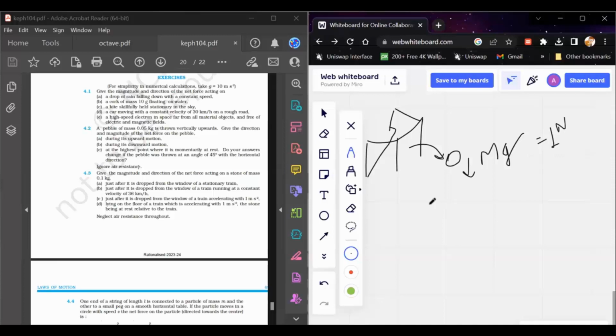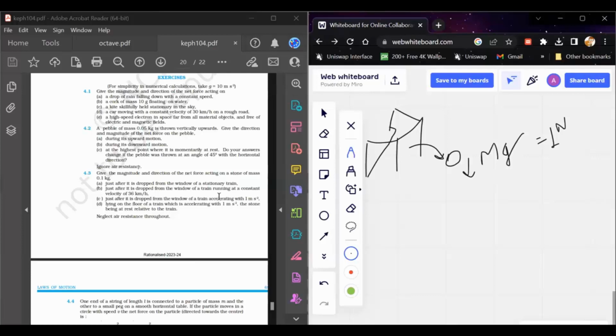If the train is running at a constant velocity, the only force acting on the stone is the force due to gravity, right? So again, the force of 1 Newton will be acting on the body, because there is no other force involved since the train is moving at a constant velocity. Next, just after it is dropped from the window of the train that is accelerating at 1 meter per second square.